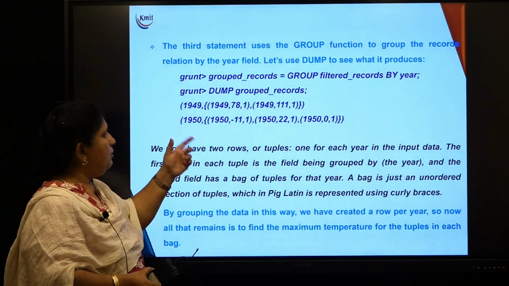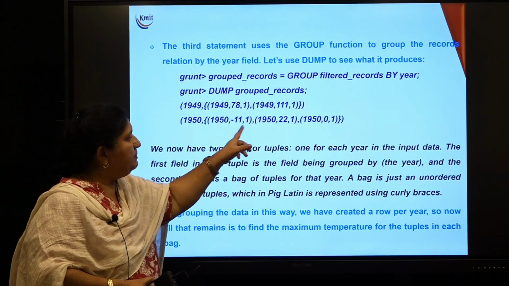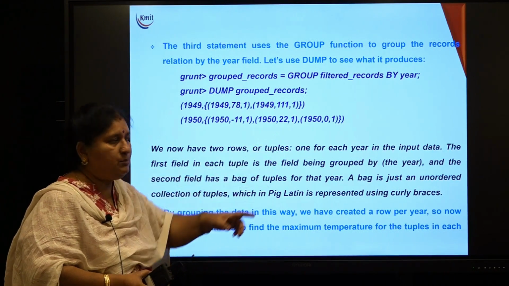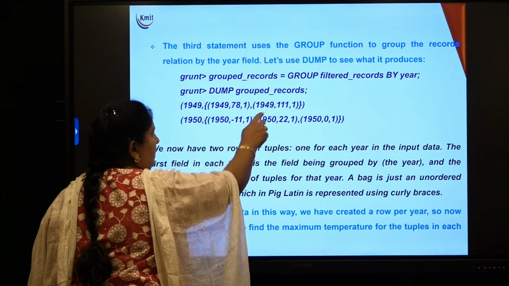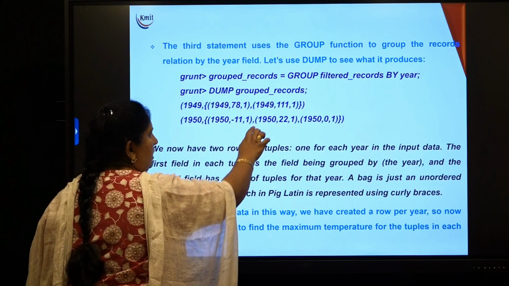Similarly, for the second row, who is the group item? 1950, and who is the maximum temperature in the bag? The record with 22 is the maximum one. So what do you expect in the output? 1949 comma this record, 1950 comma this record.